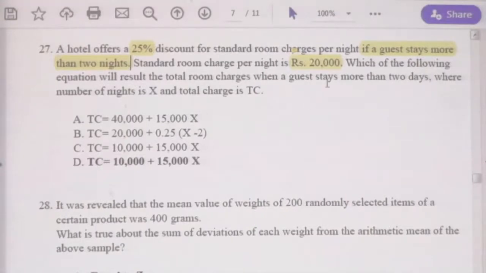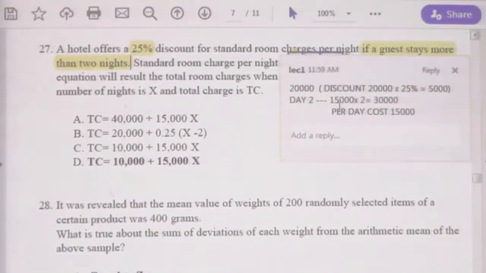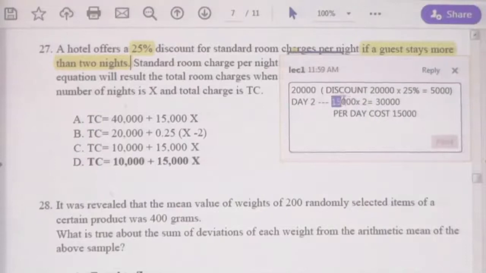Now, I will tell you. Look here, if a guest stays more than 2 nights, that means if the guest stays only 2 days, you cannot have this discount, you have to pay actually 20,000 per night and your cost will be 40,000. Is that clear? Because he has to stay more than 2 nights. Got it? Therefore, on day 3 you get this discount. Therefore, your discount will be effective after day 2, that is from day 3.